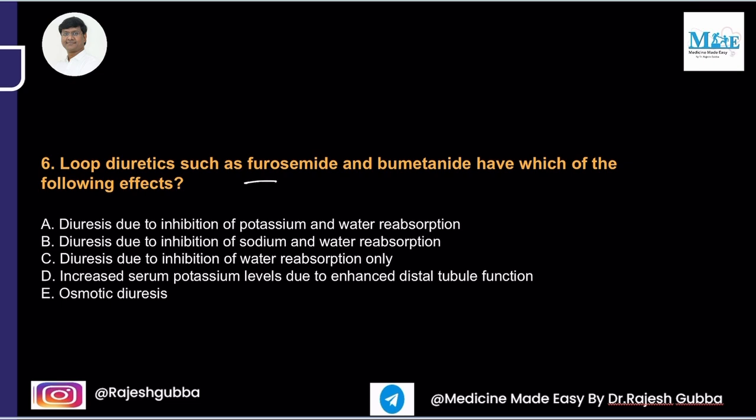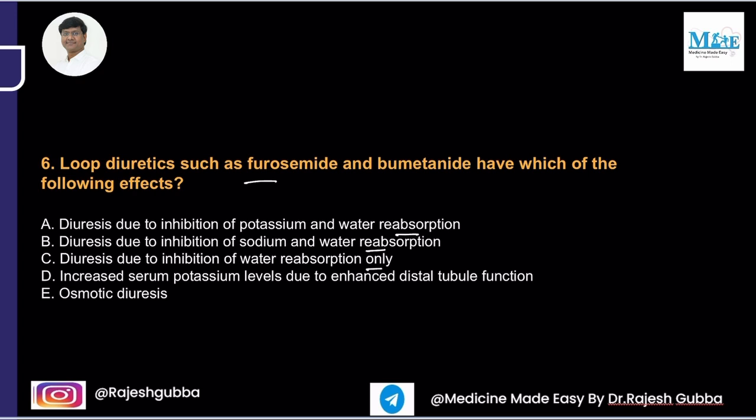Loop diuretics such as furosemide and bumetanide have which of the following effects? First option, diuresis due to inhibition of potassium and water reabsorption. Diuresis due to inhibition of sodium and water reabsorption. Diuresis due to inhibition of water reabsorption only. Fourth option, increased serum potassium level due to enhanced distal tubule function.